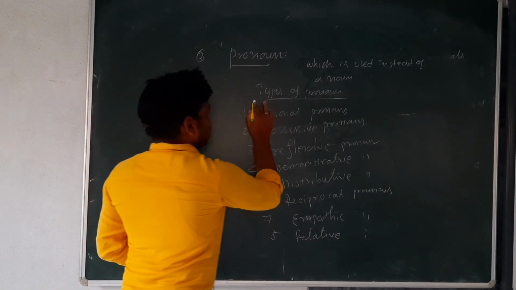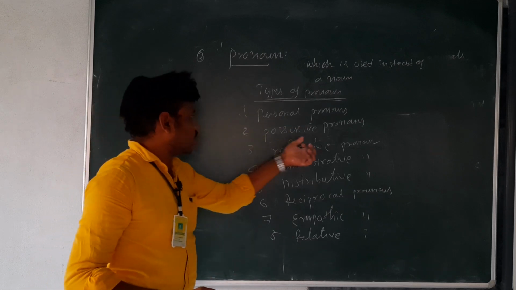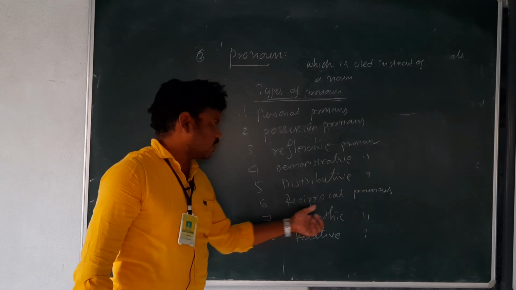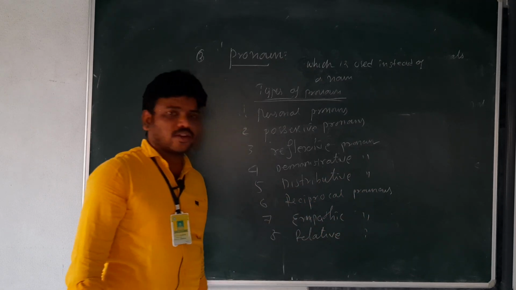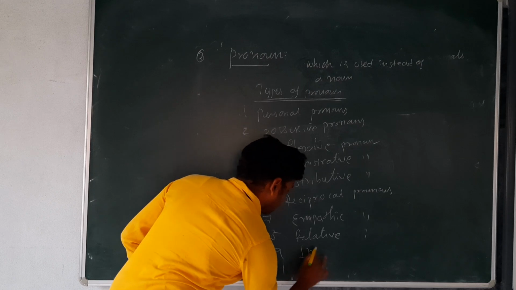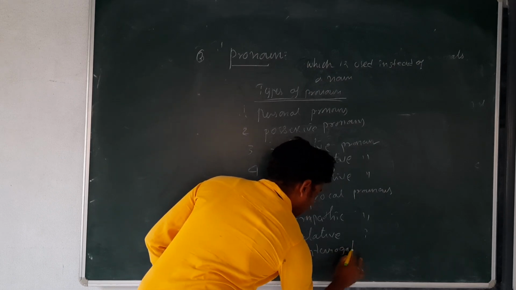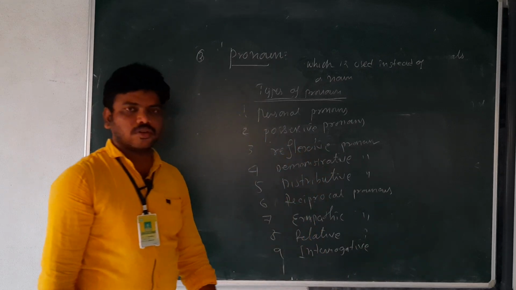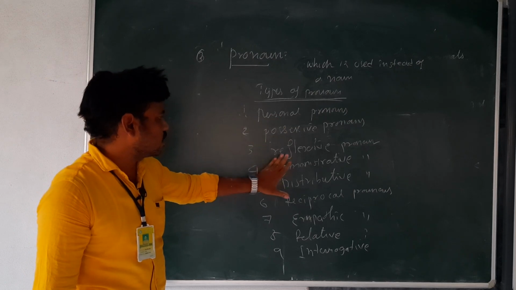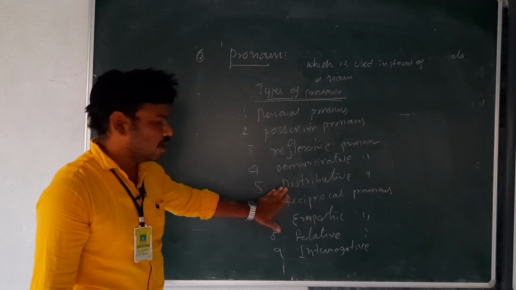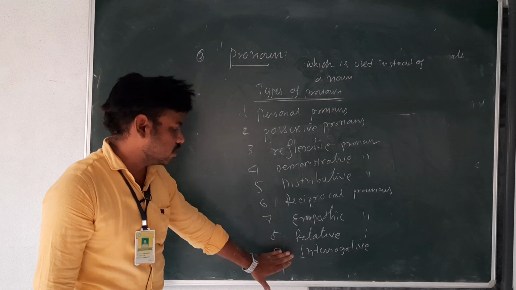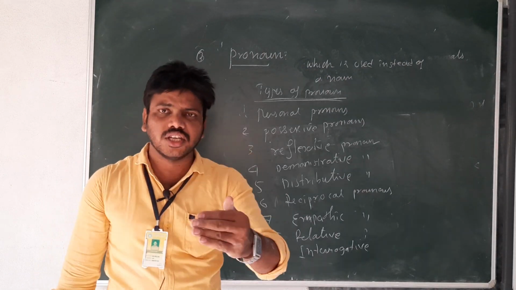The types of pronouns we see: first one is the personal pronoun, possessive pronouns, reflexive pronouns, demonstrative pronouns, distributive pronouns, reciprocal pronouns, emphatic pronouns, relative pronouns, and last one, interrogative pronouns. These are the types of pronoun. Now let us see them one by one.